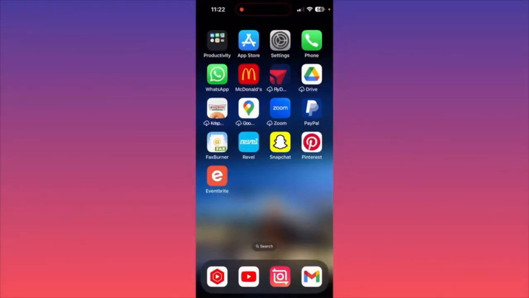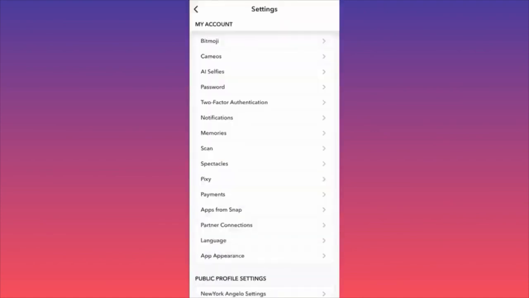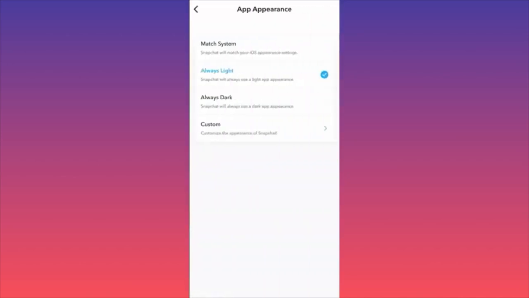Hi guys, in this video I'm going to show you how to turn on the dark mode on Snapchat. Let's launch the Snapchat app. Then you want to scroll down and click on your gear icon in the top right corner. When you're at the settings, you want to scroll down to the App Appearance, the last option over here. When you click on it, you can simply switch the modes from always dark to always light. You can also match the actual iOS appearance settings.